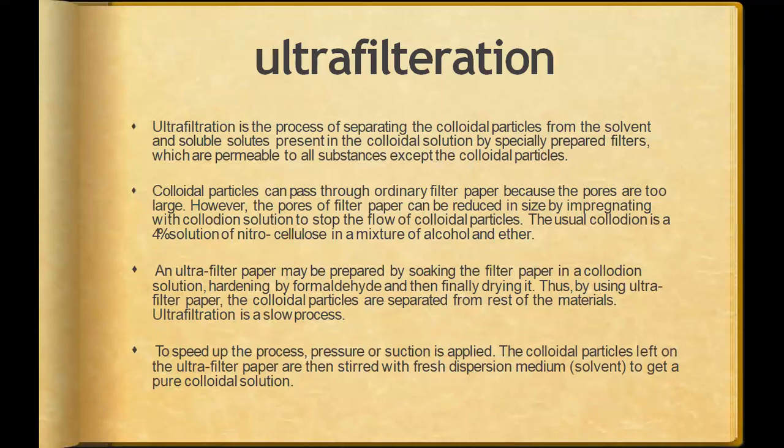After hardening, the pores become small and the paper becomes hard, which will not wet easily, and the pores restrict the movement of colloidal particles through it. By using the ultrafilter paper, the colloidal particles are separated from the rest of the material.